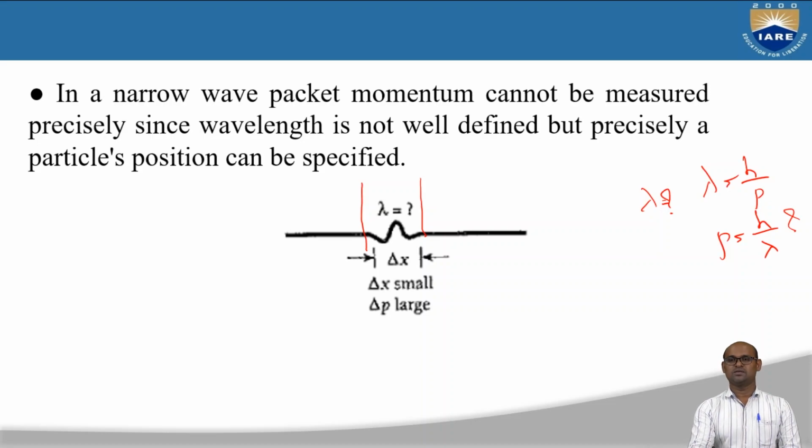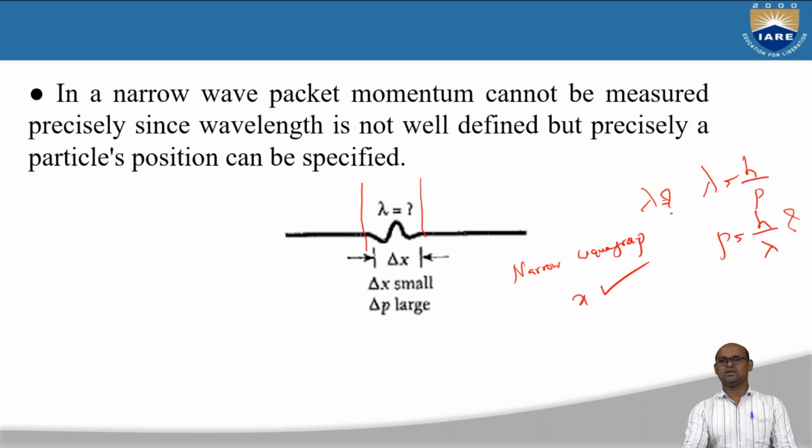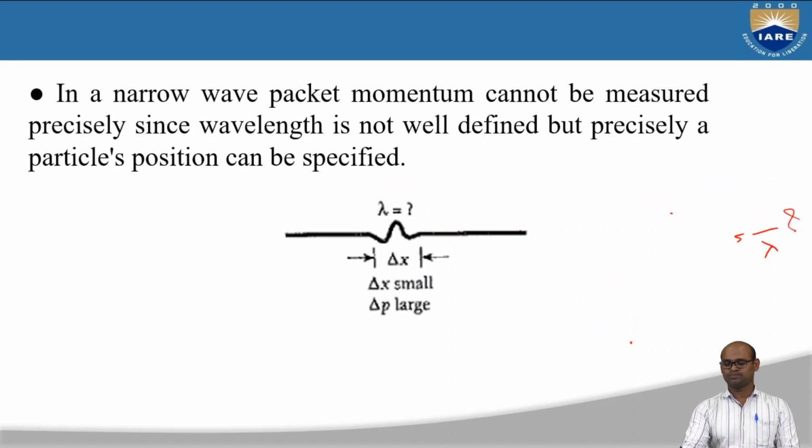But because the region is very small, I can define precisely what x is. So x is precise for a narrow packet. If you have a very small region of space where the particle is trapped, you can define position exactly, but not momentum.